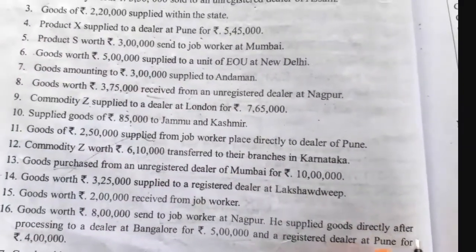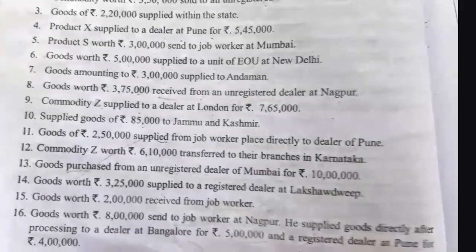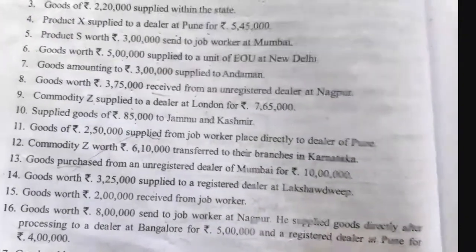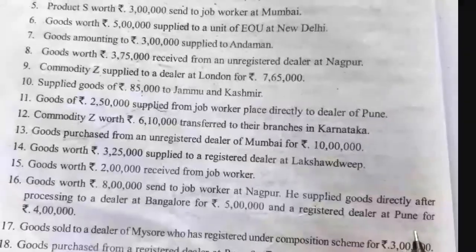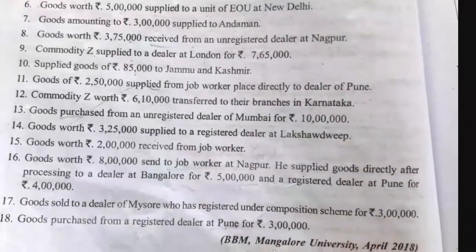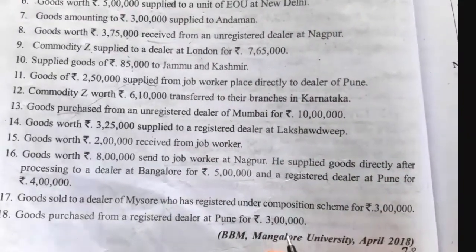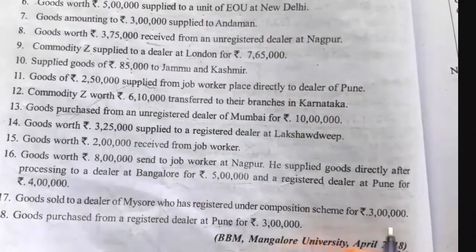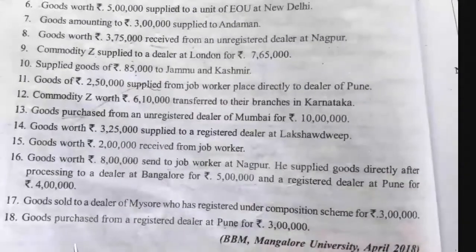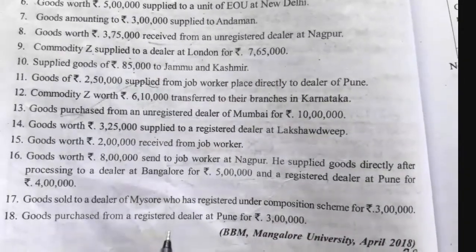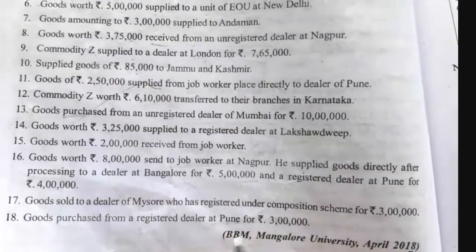He supplied goods directly after processing to a dealer at Bangalore rupees 5 lakh and a registered dealer at Pune for rupees 4 lakh. Goods sold to a dealer of Mysore who is registered under composition scheme for rupees 3 lakh. Goods purchased from a registered dealer at Pune rupees 3 lakh.